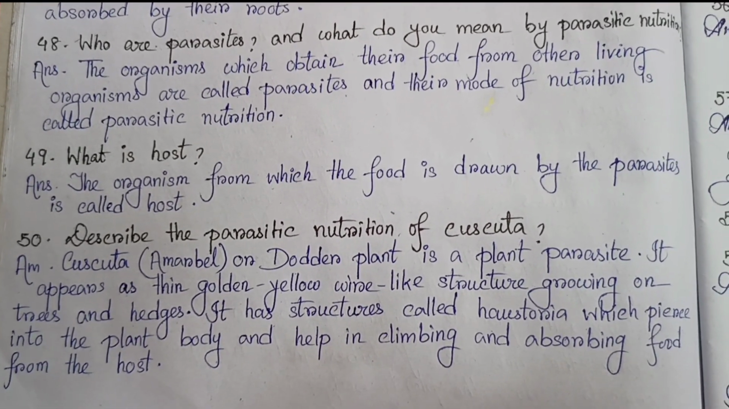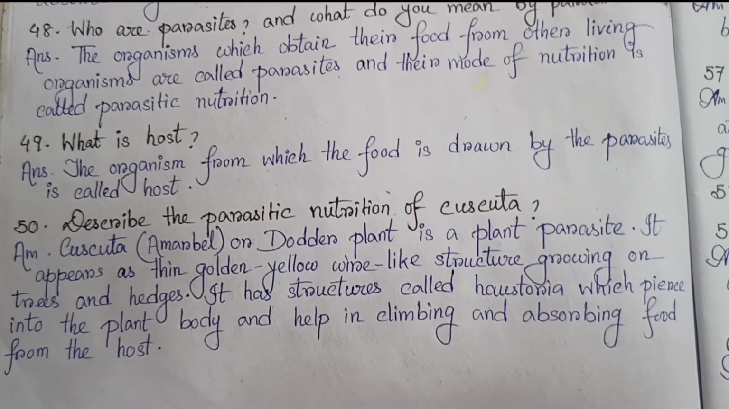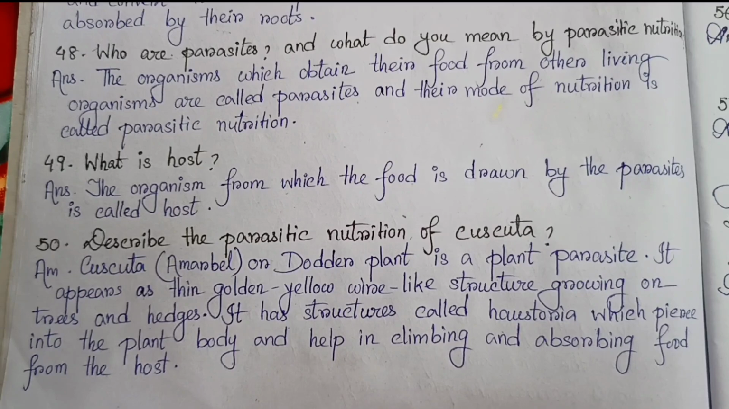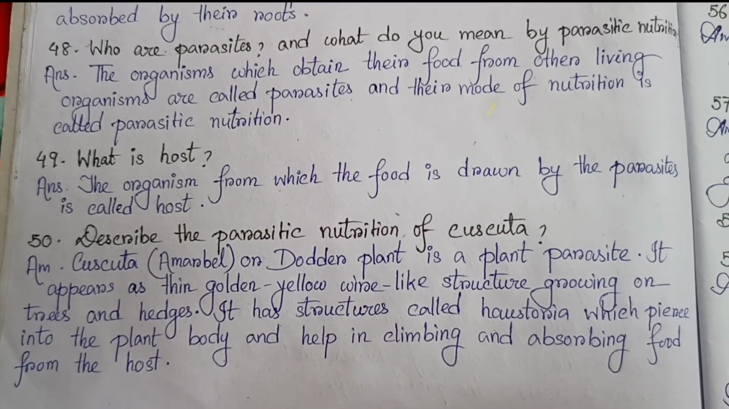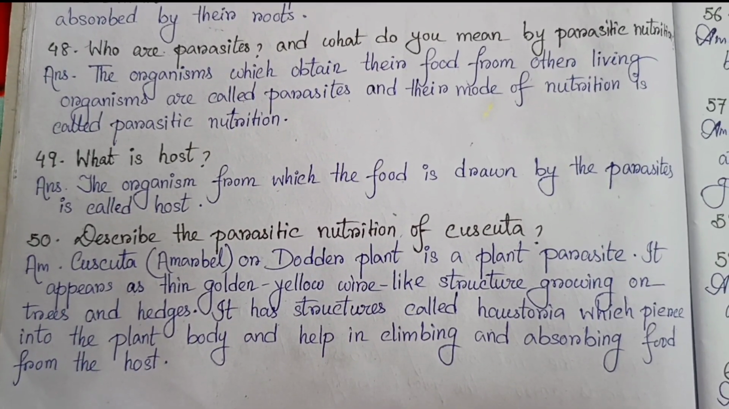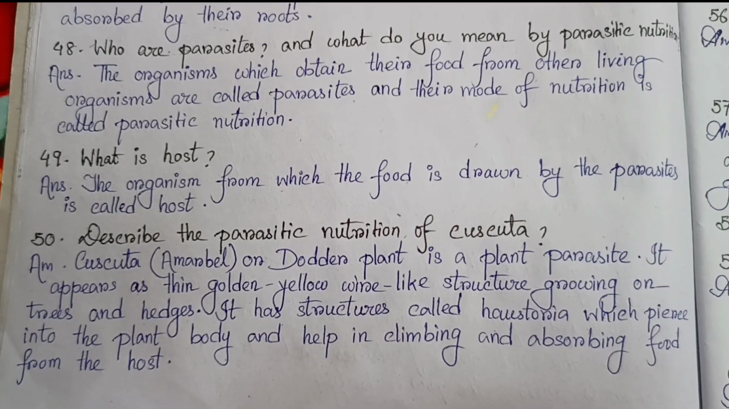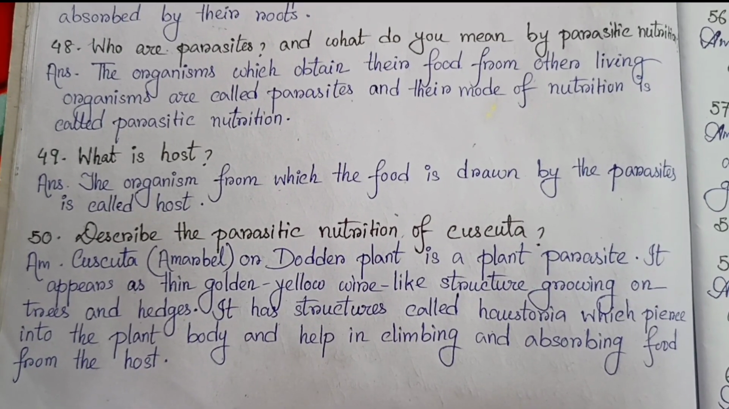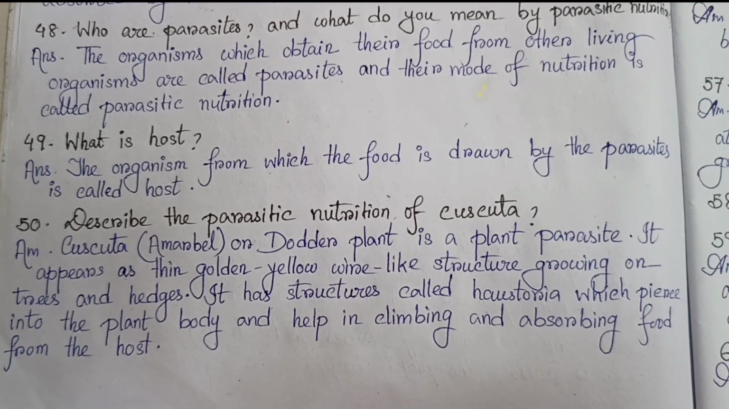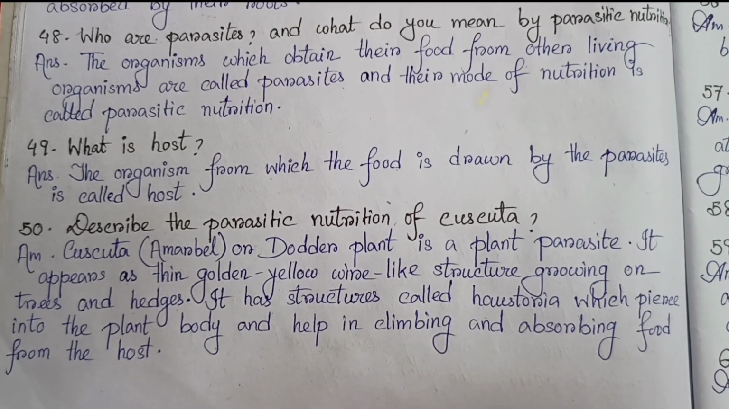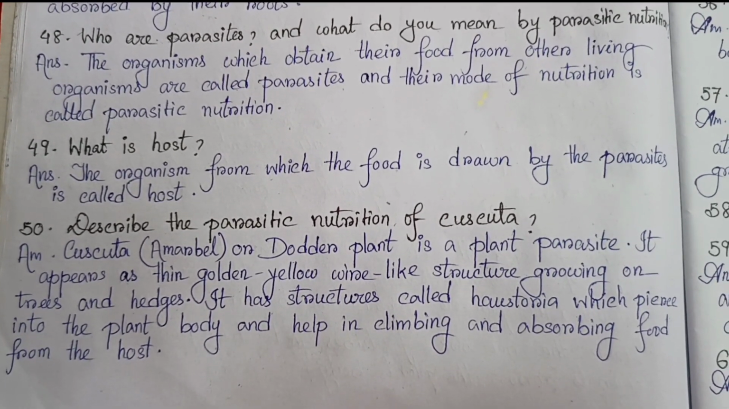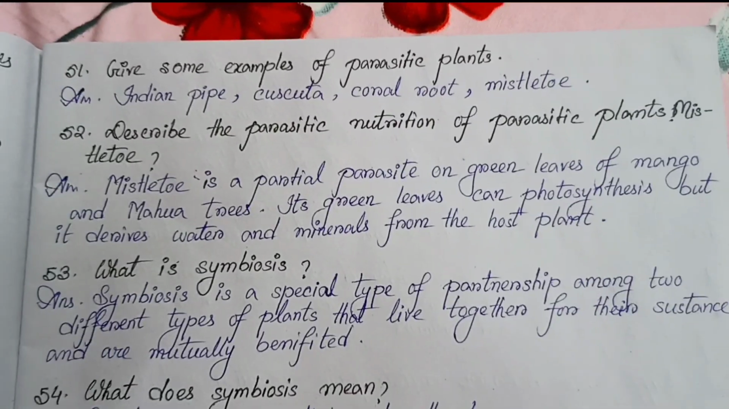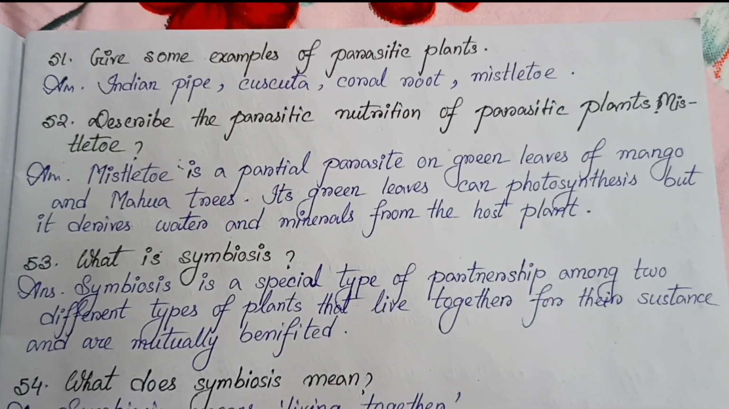50. Describe the parasitic nutrition of Cuscuta. Cuscuta reflexa or dodder plant is a plant parasite. It appears as a thin golden yellow wire-like structure growing on trees and hedges. It has structures called haustoria, which pierce into the plant body and help in climbing and absorbing food from the host.